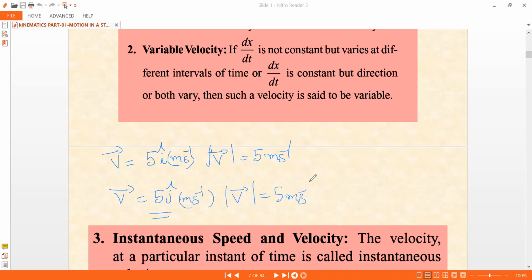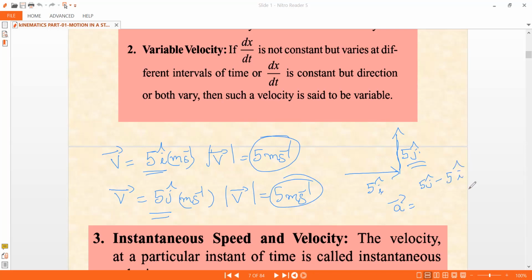I hope you are getting it. But the thing is that it has changed from the x direction to the y direction, 90 degrees. So it has changed from 5 i cap to 5 j cap. Yes, there is acceleration. The magnitude of velocity has not changed, but there is a change in direction. In that case, we write the acceleration as the final velocity minus the initial velocity, 5 j cap minus 5 i cap, divided by the time it took to get the change, that is delta t. This is how you can write it.